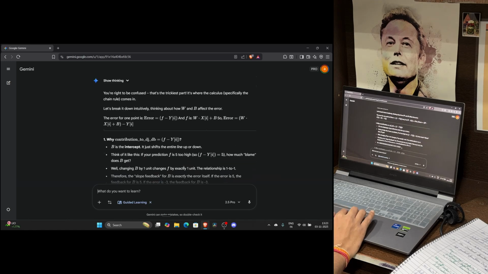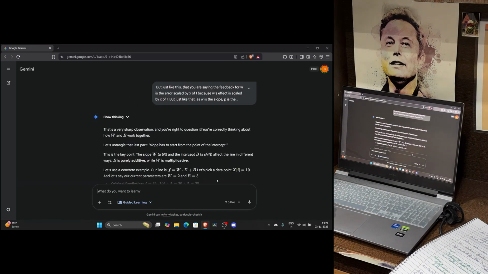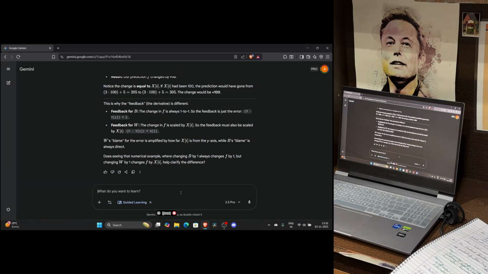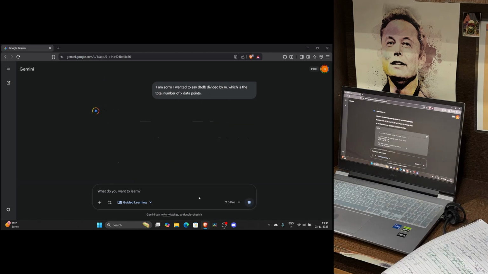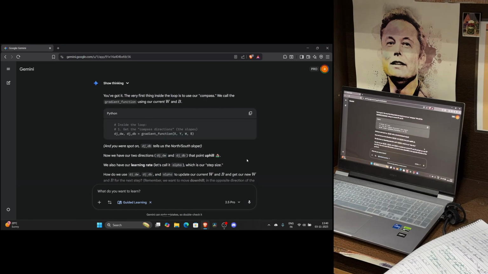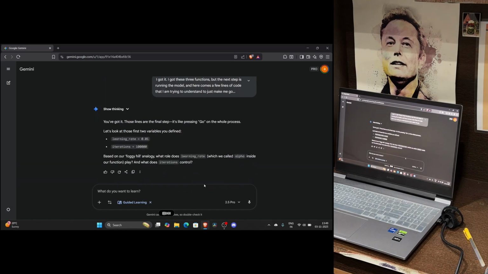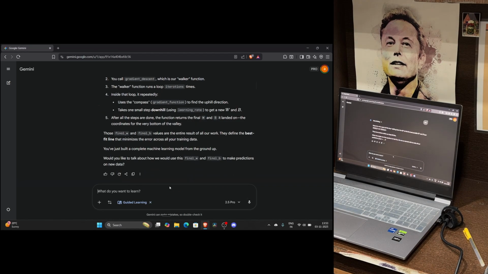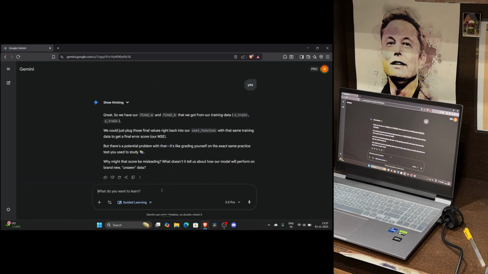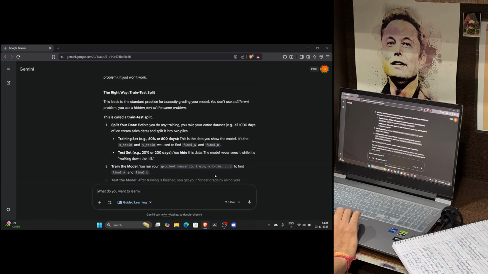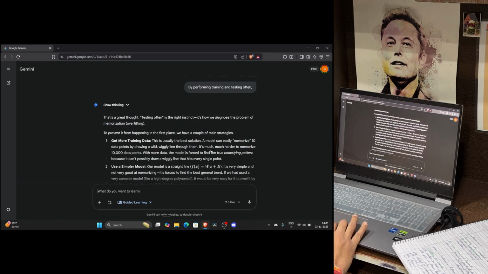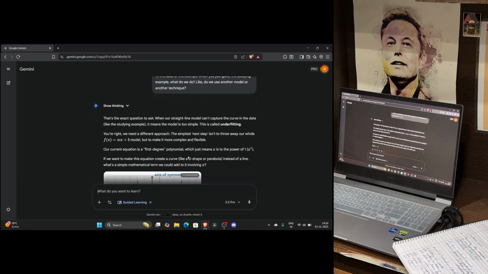Next, the gradient function is our compass. It doesn't just point north, it calculates and points in the exact direction of the steepest downhill path to reduce our error. Finally, gradient descent is the hiker. It looks at the compass, the gradient, and takes a step of a specific size, the learning rate, $\alpha$. It repeats this process, taking iterative steps downhill until it automatically finds the valley floor, the best fit line for our data.